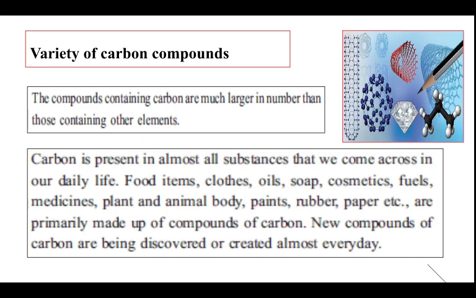The compounds containing carbon are much larger in number than those containing other elements. Carbon is present in almost all substances that we come across in our daily life, right? Food items, clothes, oils, soap, cosmetics, fuels, medicines, plant and animal body, paints, rubber, paper, etc. are primarily made up of compounds of carbon. New compounds of carbon are being discovered or created almost every day.